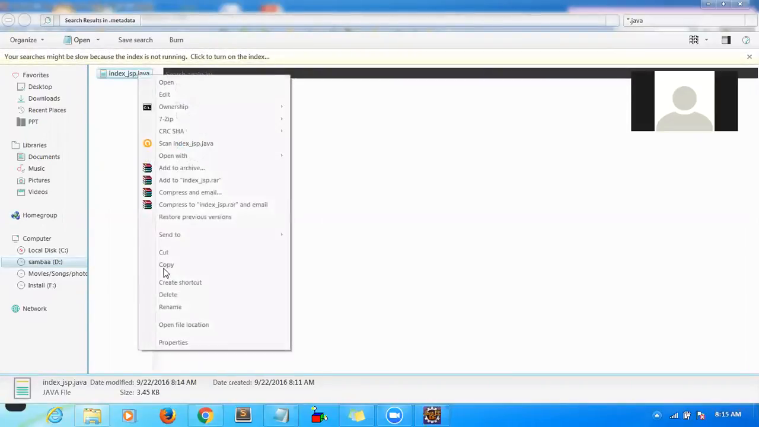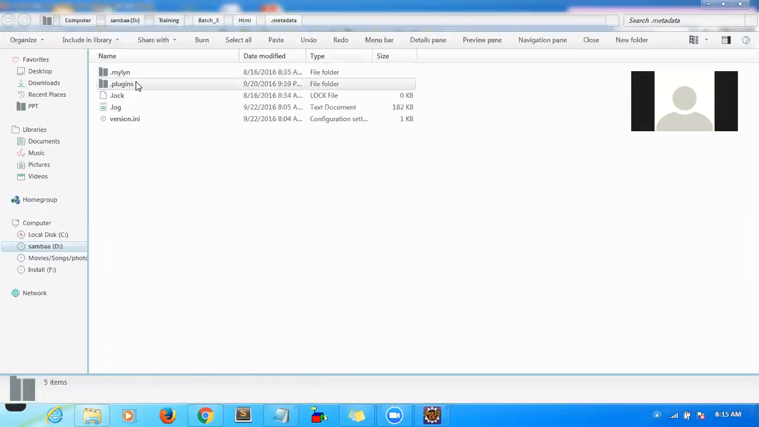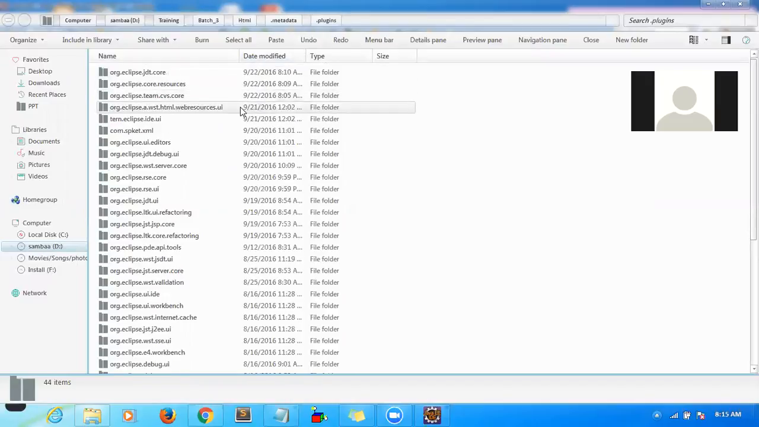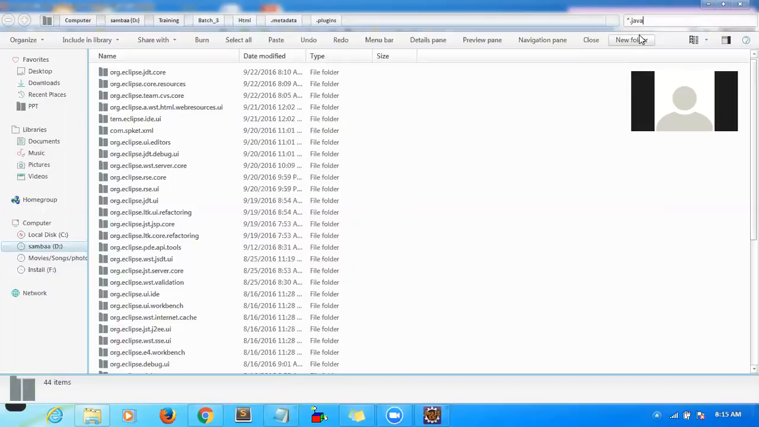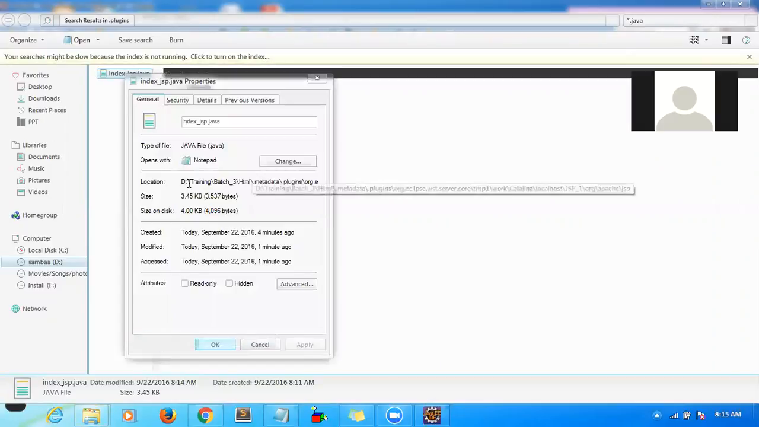Yes, this is your JSP page and the location is metadata plugins. This is the location. This is the file that got created, and you have to remember this location basically. This is the standard location, but we have to remember it. That is the only problem.